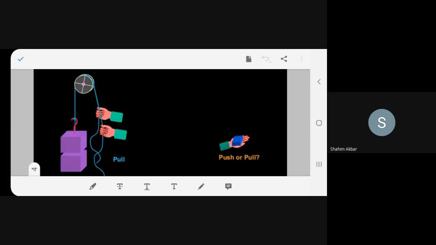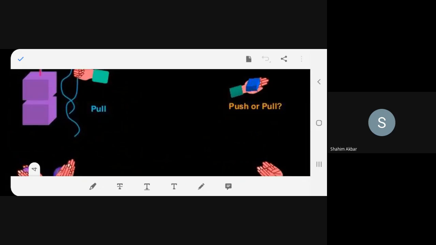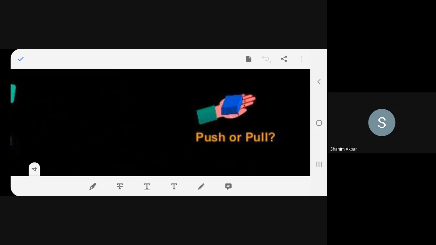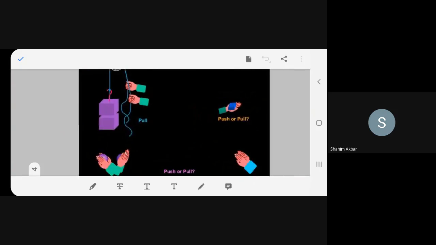If you carry the weight just like that, it will be very heavy. But if you take the help of a pulley, carrying the load becomes quite simple. Okay? This is push or pull? That's what they're asking. What is it? It is pull. Okay?